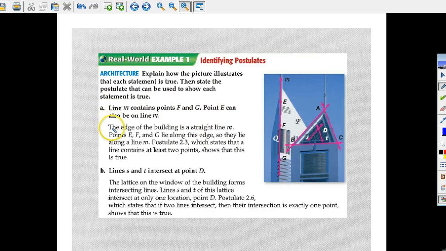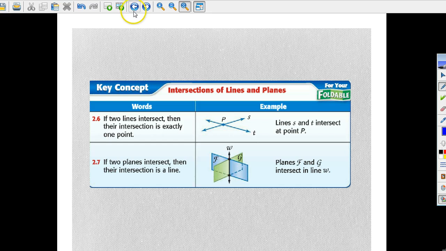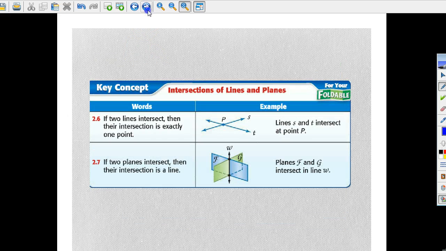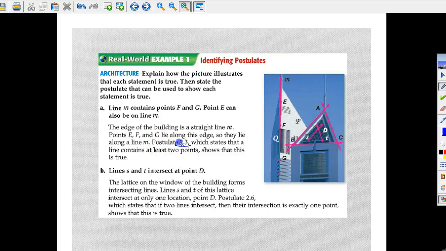So which postulate is this? Let's go back. If you remember from 2-3, a line contains at least 2 points. It can be 2 or more, but at least 2 points. So it's postulate 2-3, which states that a line contains at least 2 points. So this is the postulate we're referring to.